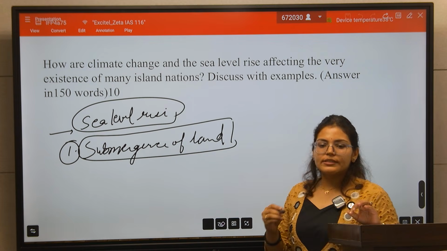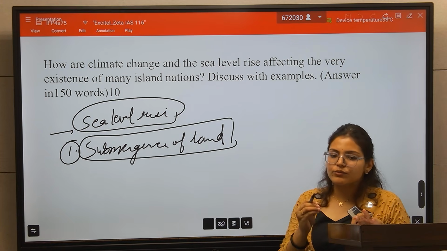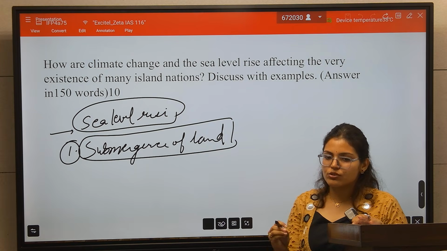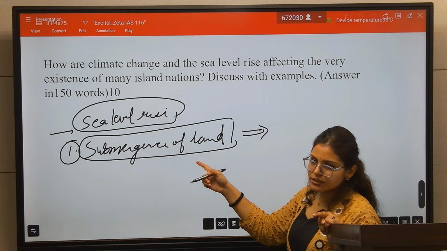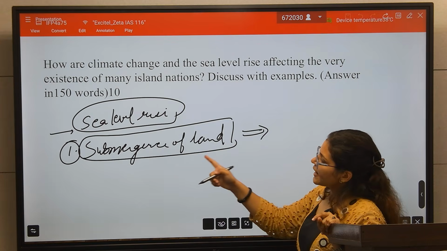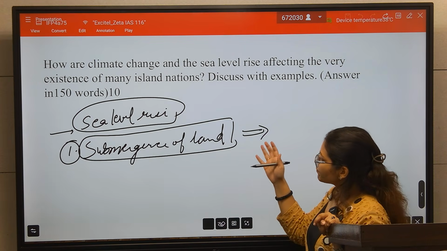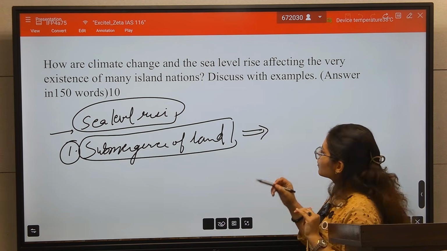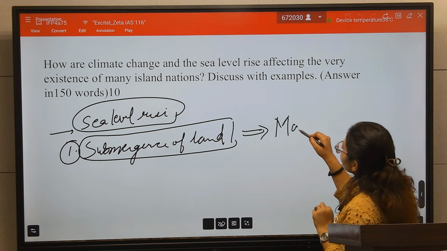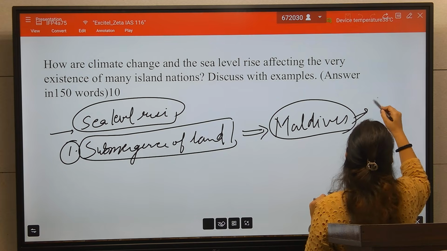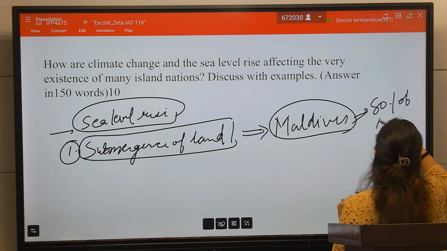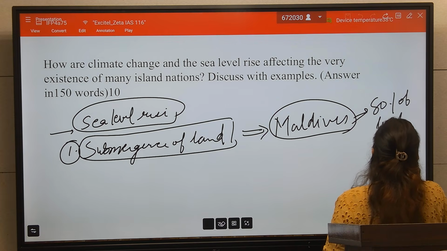Due to sea level rise, the first impact would be submergence of land. Many small island nations face this impact of sea level rise. The land is submerging. You can give the example of the Maldives. The Maldives is in the news also, that 80% of the Maldives land is at risk of submergence.